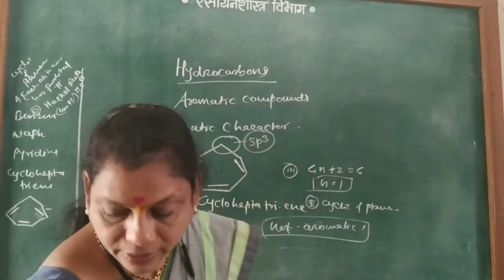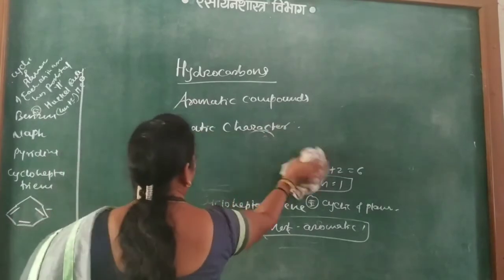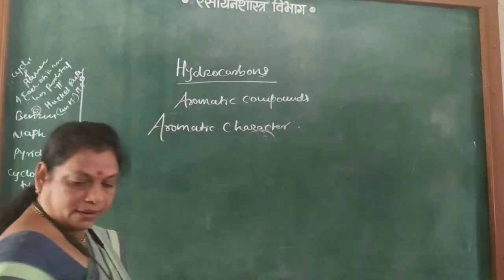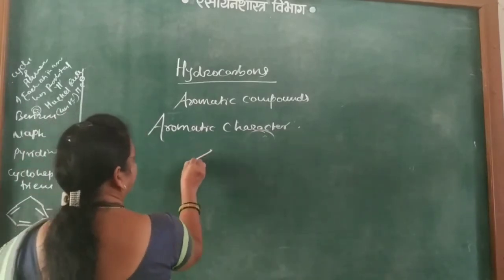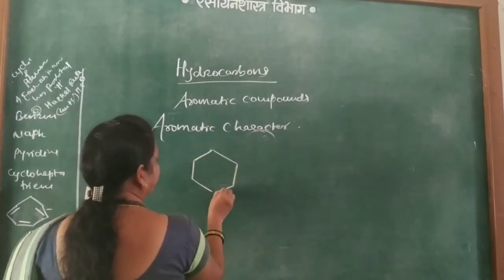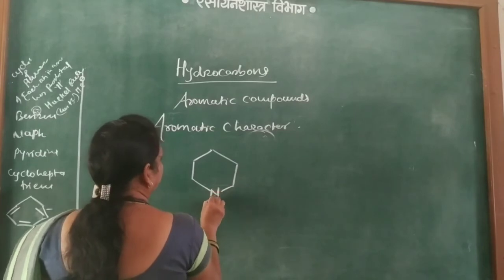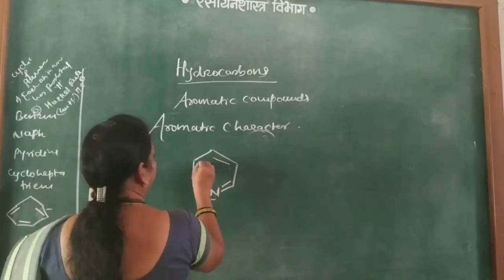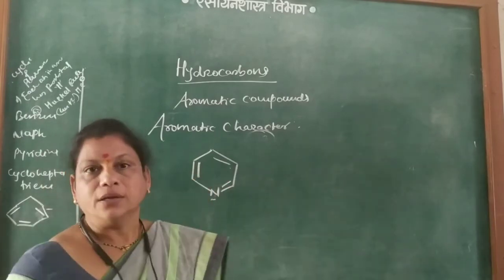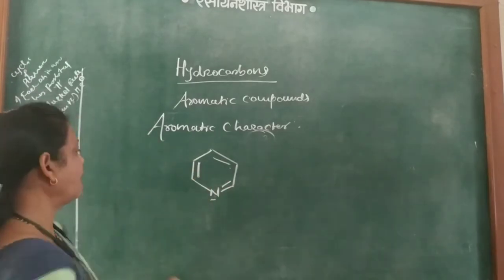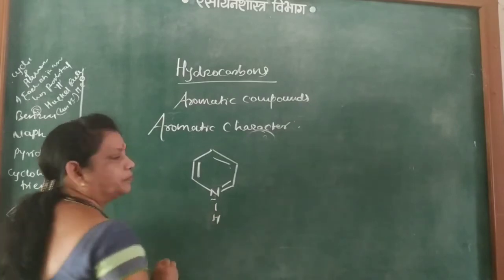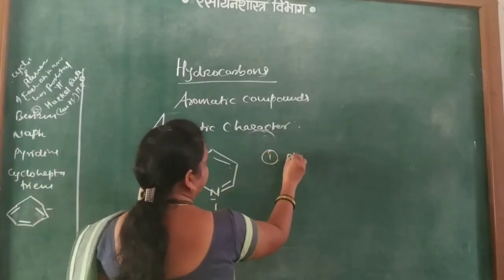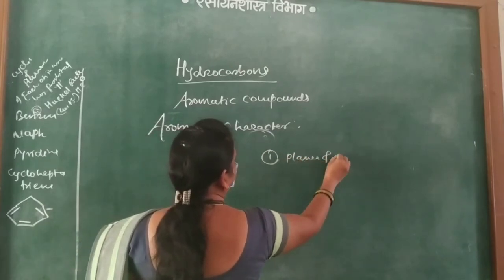Okay. Next one, that is pyridine. Next one structure, pyridine. Pyridine, again here structure is just like this, nitrogen here, 1, 2 and 3. Okay. So this is the pyridine and one hydrogen atom here. So here first point, that is it is planar and cyclic.